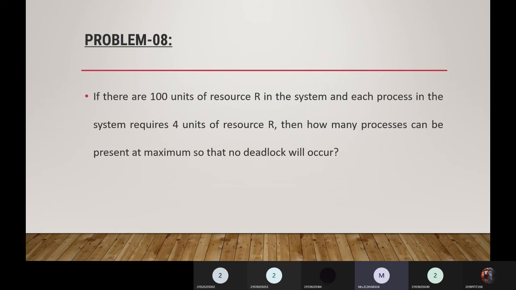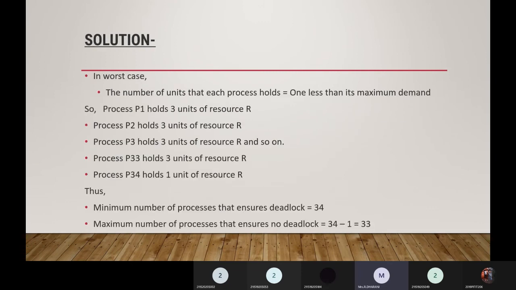Okay, 100 units. So process P1 holds 3 units, P2 holds 3 units, and so on until process P34 holds 1 unit of resource R. So the minimum number of processes that ensures deadlock is 34, and the maximum number of processes that ensures no deadlock is 34 minus 1, which is equivalent to 33.